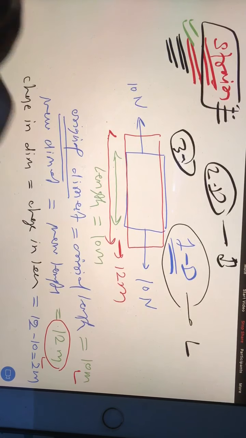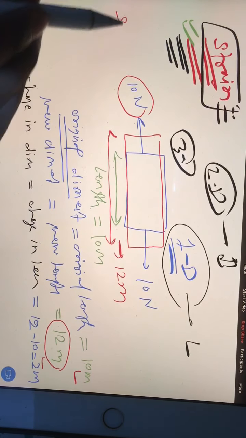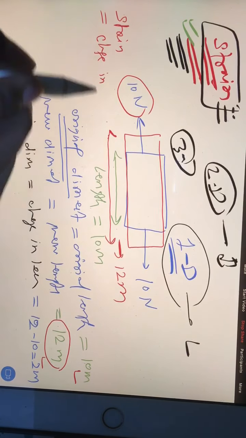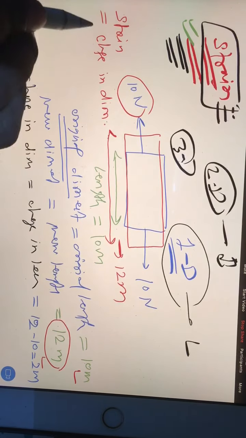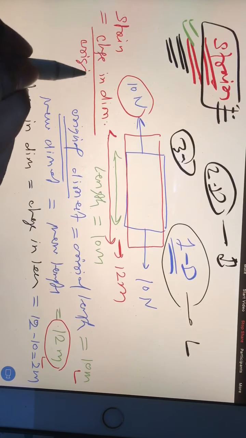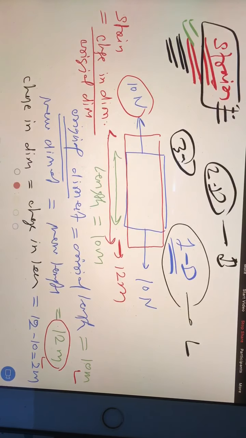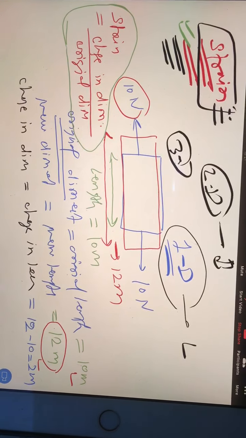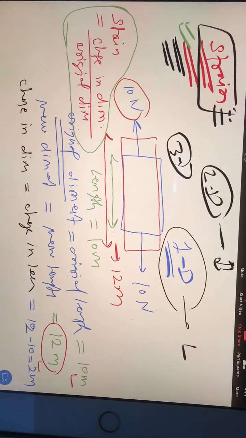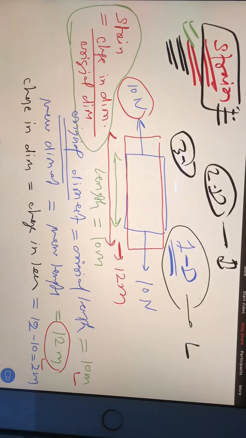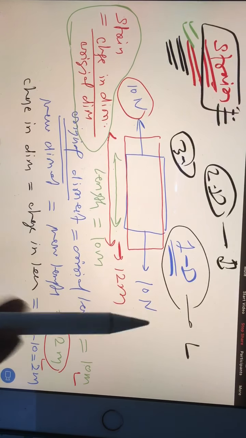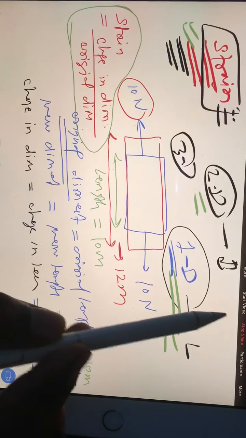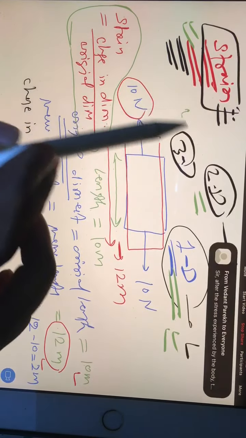Then only we can understand the strain. Strain is nothing but, take down, change in dimension divided by original dimension. It is very easy to understand. What is strain? Change in dimension by original dimension. Means, as I said, in case of 1D we talk about length. In case of 2D we have change in length and change in width also. In case of 3D we have change in volume.